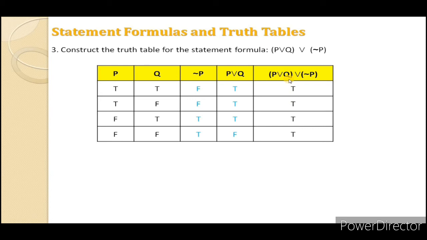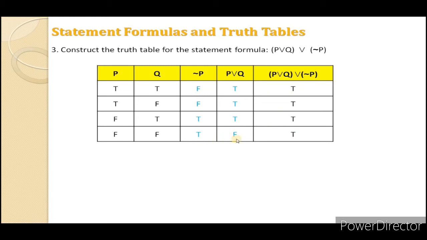The P or Q is available in column 4 and not P is available in column 3. That's why we have to find not P or P or Q, which means from column 3 and column 4, if any one is true, then the final output is true. First is F, second is T, output is T because one is true. First is F, second is T, it is T. Third is T and the next is T: not P is T and P or Q is also T, that's why it is also T.